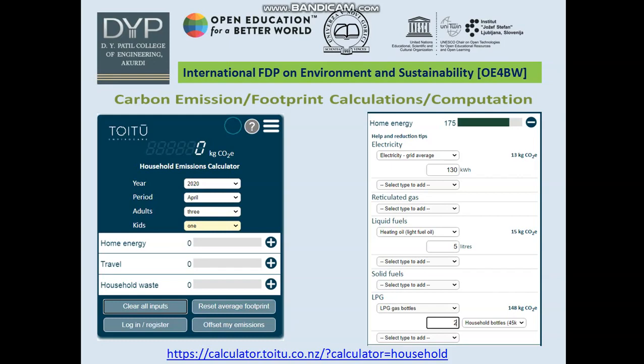The household emission calculator works with the help of another calculator, home energy. In this way, we calculate the energy consumption in our home. We have to enter the reticulated gas, liquid fuels, solid fuels, LPG, how much LPG we use, and electricity use. With the help of this calculator, we are given some reduction tips on how to reduce the energy consumption in our home. With the help of this, we calculate the footprint.